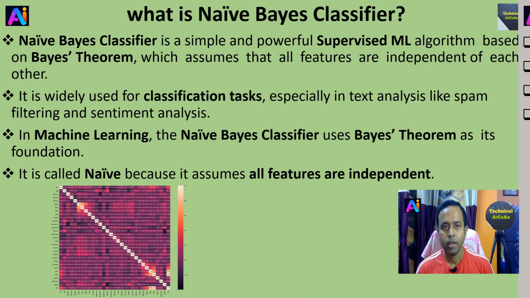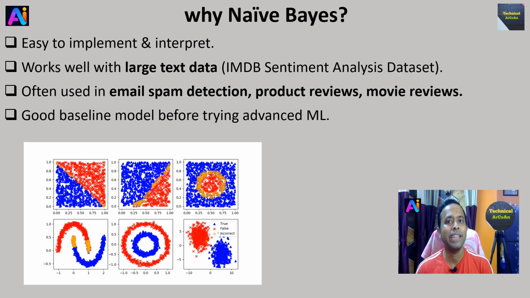Now we talk about why Naïve Bayes. It is easy to implement and interpret, and works well with large text data. Today I will use the IMDB movie review dataset, and this dataset is one of the most popular datasets for sentiment analysis in natural language processing, simply NLP, right? It is often used in email spam detection, product reviews and movie reviews. It is a good baseline model before trying advanced machine learning.